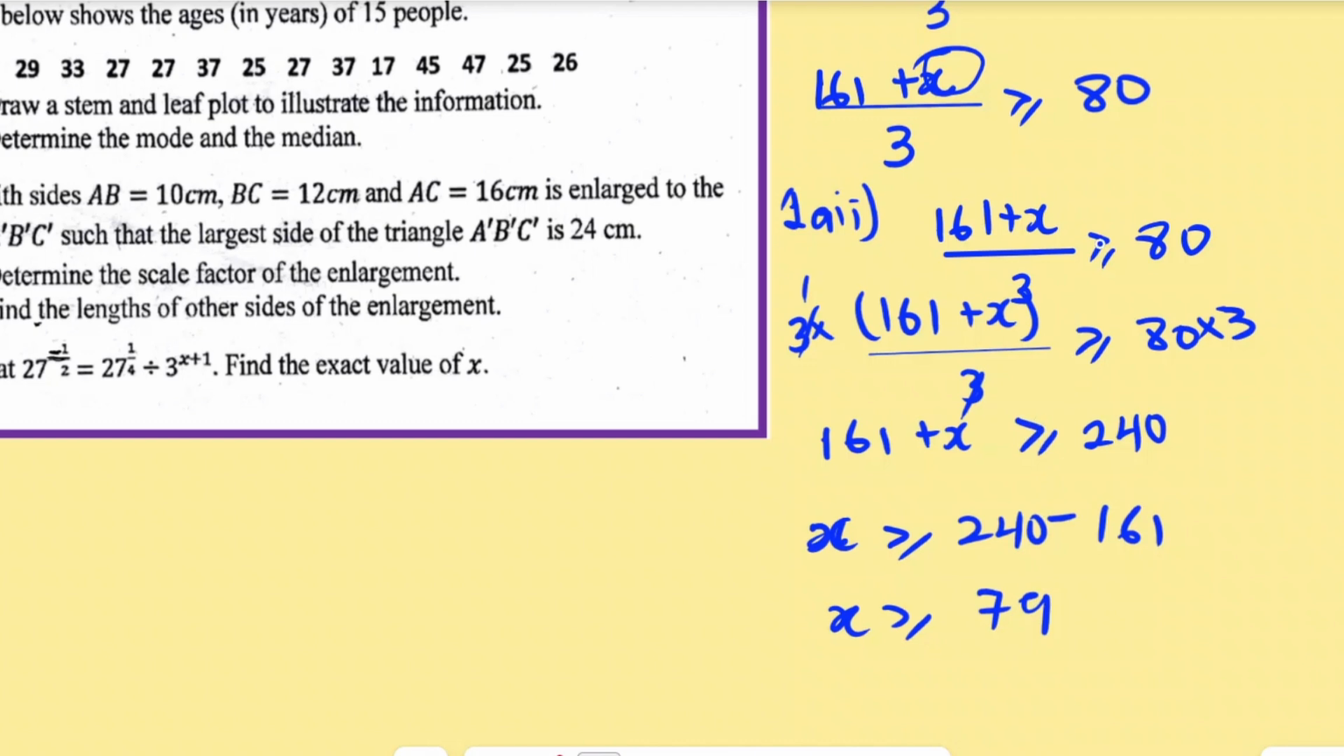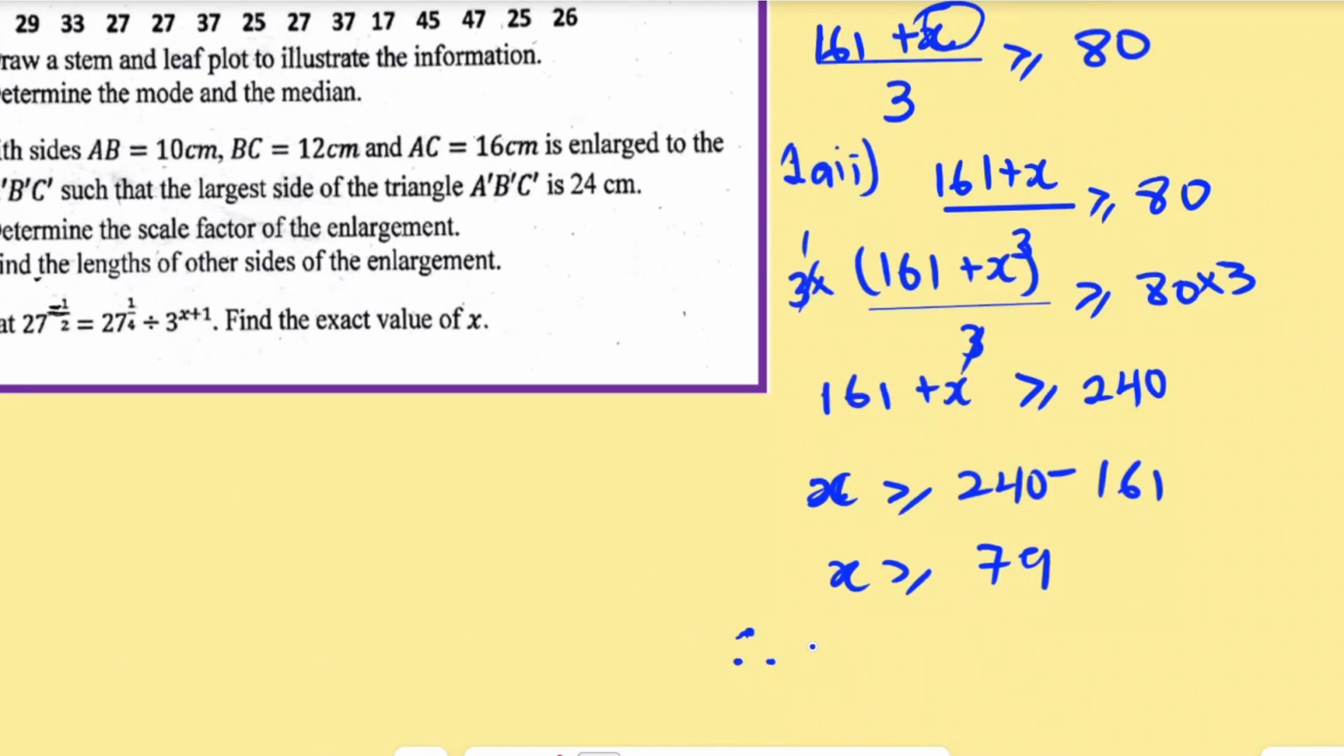And the goal is getting an average which is greater than or equal to 80. Therefore, the minimum score, that's 79. He has to get 79 for him to achieve his goal. Let's move on to the next question.